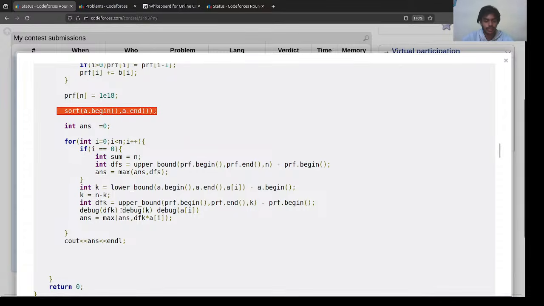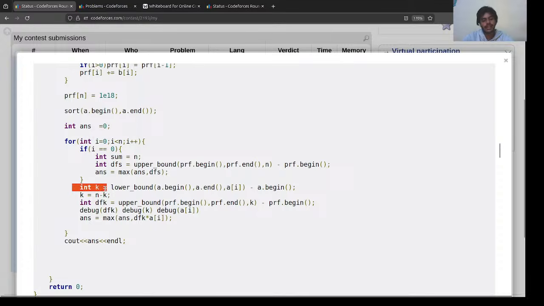We started from 0 to n, iterating for each difficulty, and for i equal to 0 we iterated for difficulty 1. It's the same thing, but I was in a little hurry during the contest and just wanted to type it fast. This part is actually the main part.